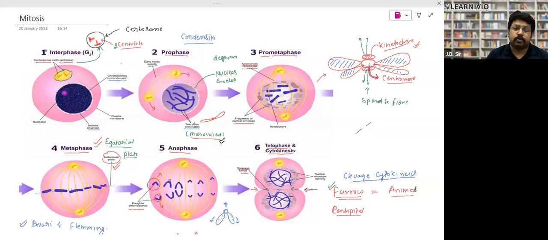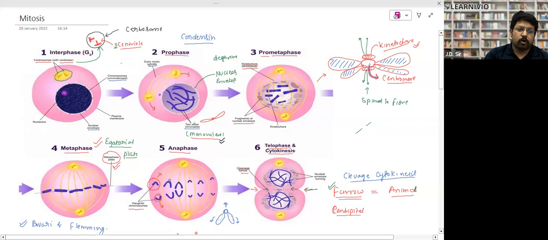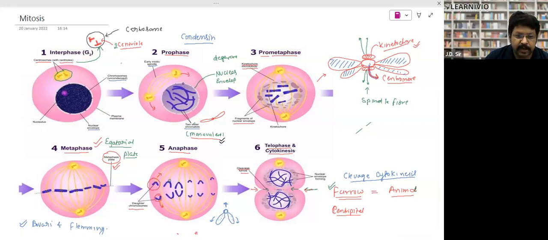If the cell passes through the G2M checkpoint, then what will happen? Then the cell division will start. Look, what happens in prophase? Condensation will take place. Both of the centrioles will start moving towards the opposite side. When they are moving toward the opposite side, formation of spindle fiber takes place. They are fiber-like structures. Try to understand and ask me. Raise your hand if you have any query, even in between. Right in the middle, if you get any query, then you have to raise your hand.